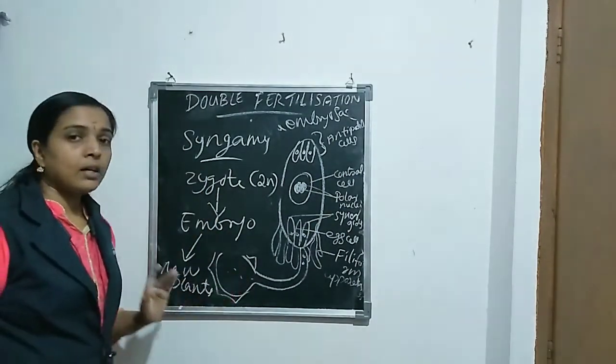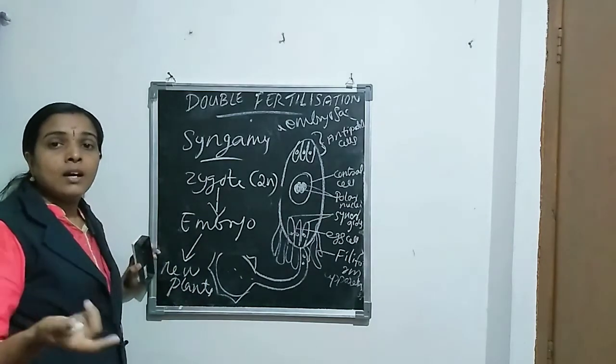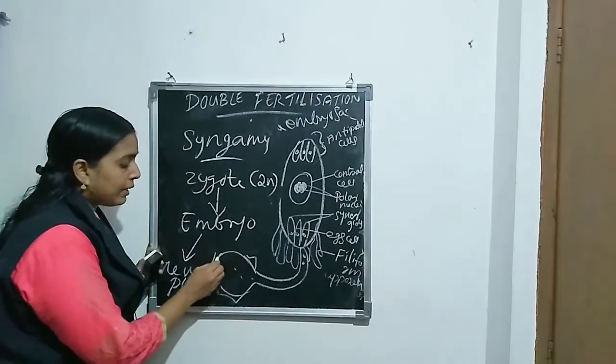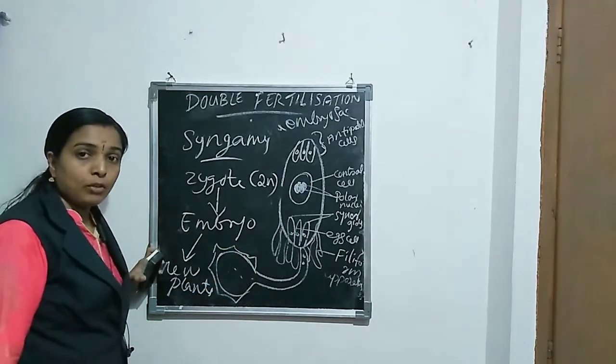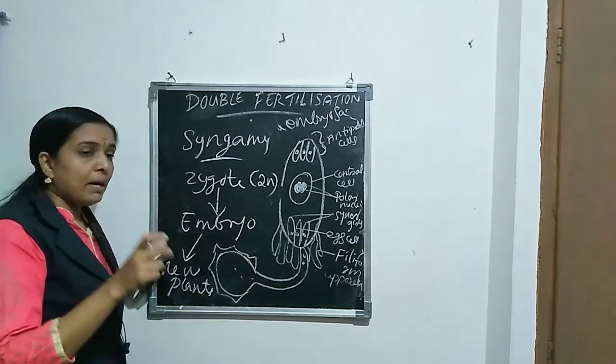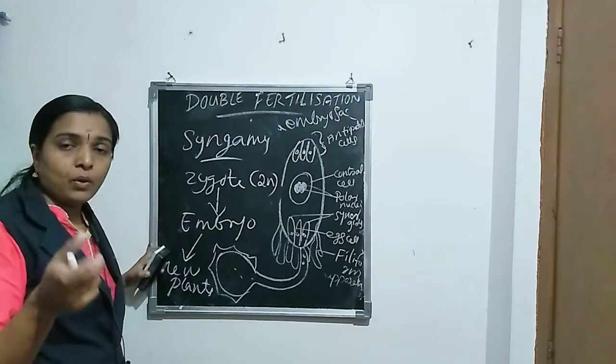Okay. During syngamy or during double fertilization, pollen grains are the male gametophyte that carry how many male nuclei, that we already learned.